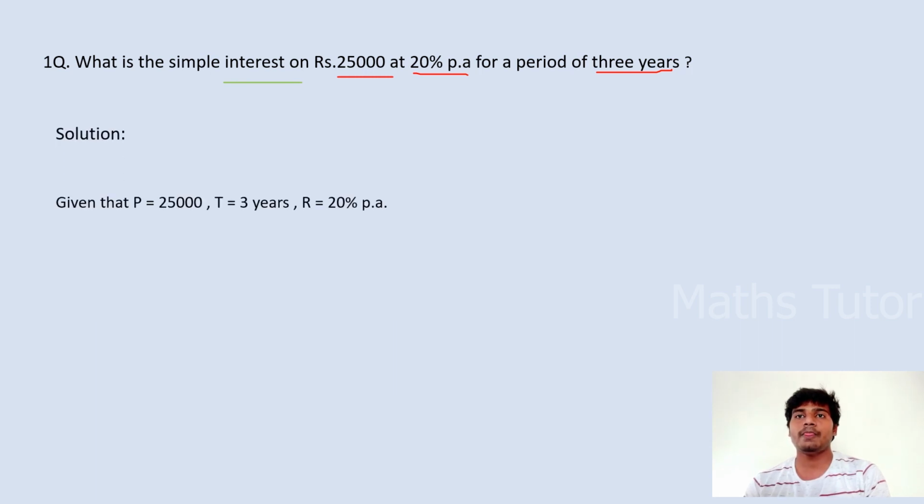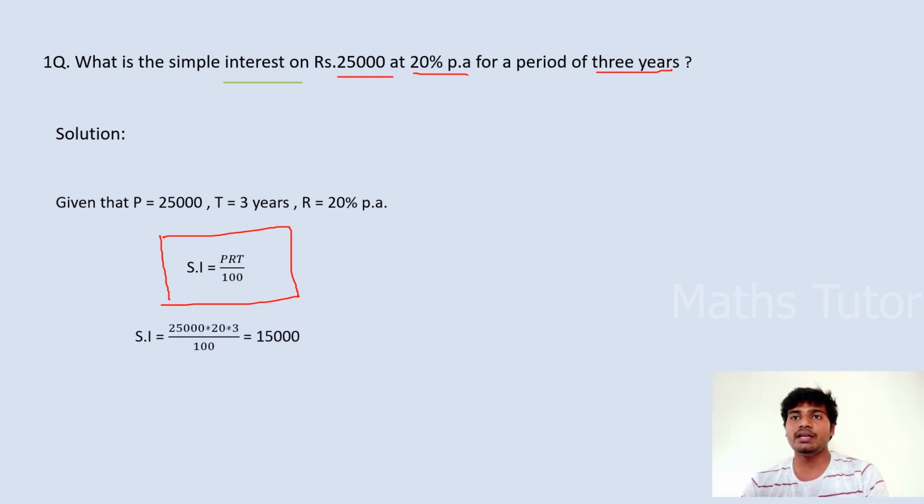The given data are: P, the principal amount, is 25,000, the time is 3 years, and the rate of interest is 20%. As we know, simple interest is equal to PRT by 100. This is a basic and important formula that you have to mug up, so please remember it. The compound interest formula will be different; I will explain that in the next video.